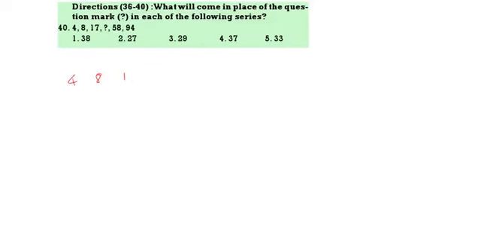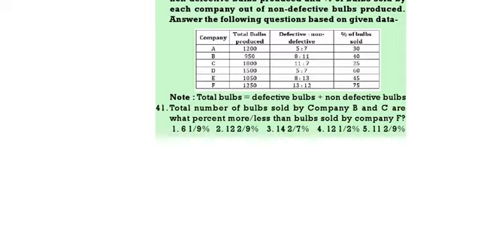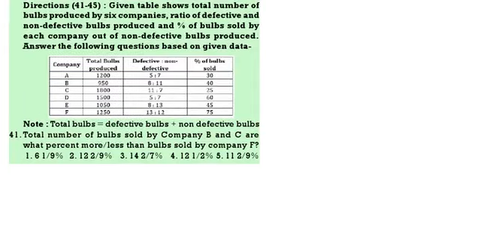4, 8, 17, question mark, 58, 94. Now see here. 4 to become 8, 4. This 9. Then 58 to become 94. So this is 14 minus 8 is 6, 36. So if you clearly see, this is 2 square, 3 square, 6 square. This one will be 4 square. 4 square means 16. What is 17 plus 16? 33.